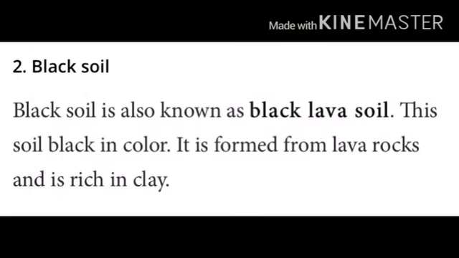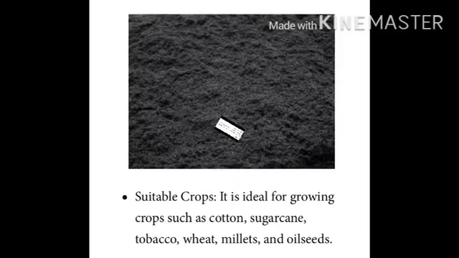Now the second is black soil. Black soil is also known as black lava soil. This soil is black in color. It is formed from lava rock and is rich in clay. So it is very fertile for growing crops. You can see the color of the soil in this picture also. Suitable crops: it is ideal for growing crops such as cotton, sugarcane, tobacco, wheat, millet, and oil seeds.